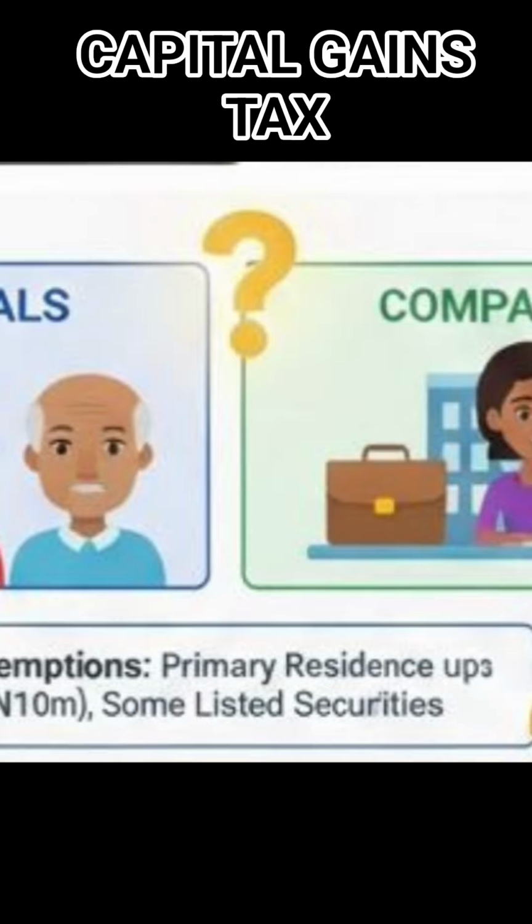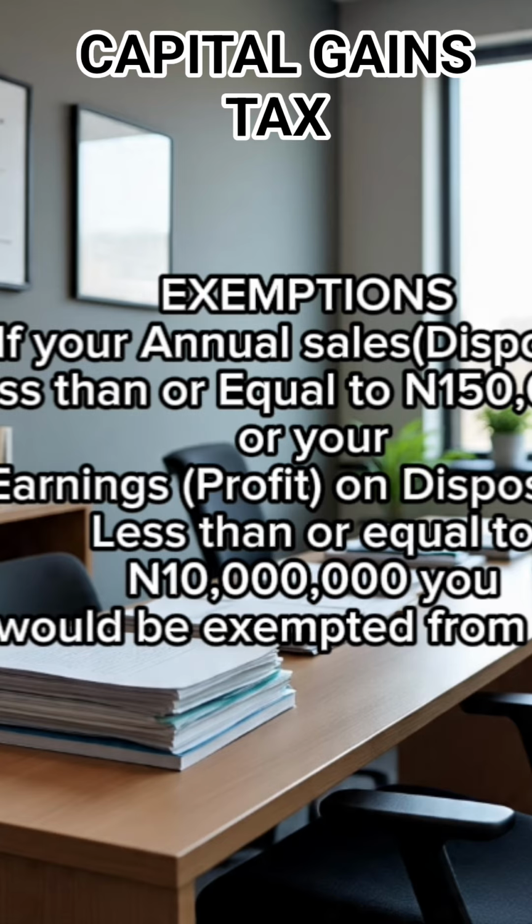All individuals or companies that dispose of their assets or stocks are liable to pay capital gains tax, but there are exemptions. If your total annual sales of your disposable assets, either stocks or property or crypto, is less than or equal to 150 million naira, you'll be exempted from tax. Or if the gain, which is the actual profit you gain from selling your stocks or your assets per year, is less than or equal to 10 million naira, you can also be exempted.